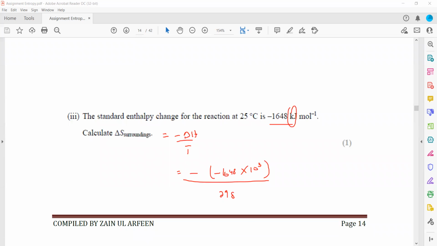Because when we calculate the total entropy, both should be in the same unit. So when we solve, it will come out 5530 joule mole inverse Kelvin inverse.